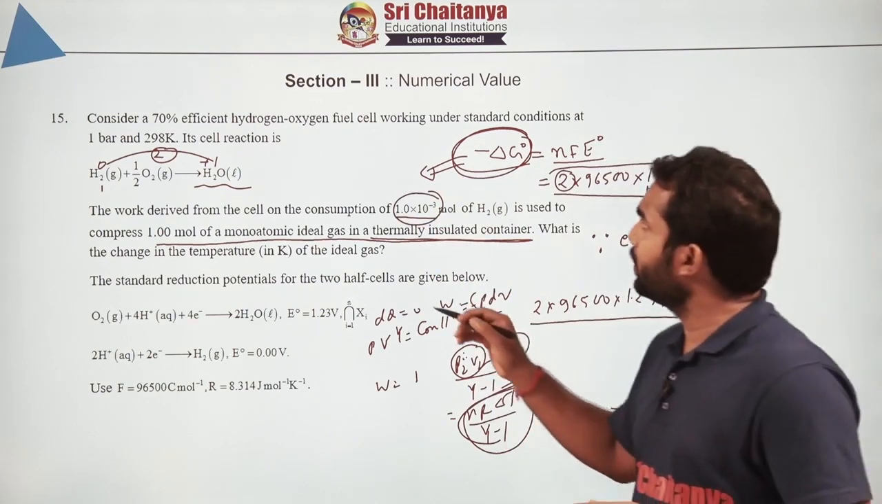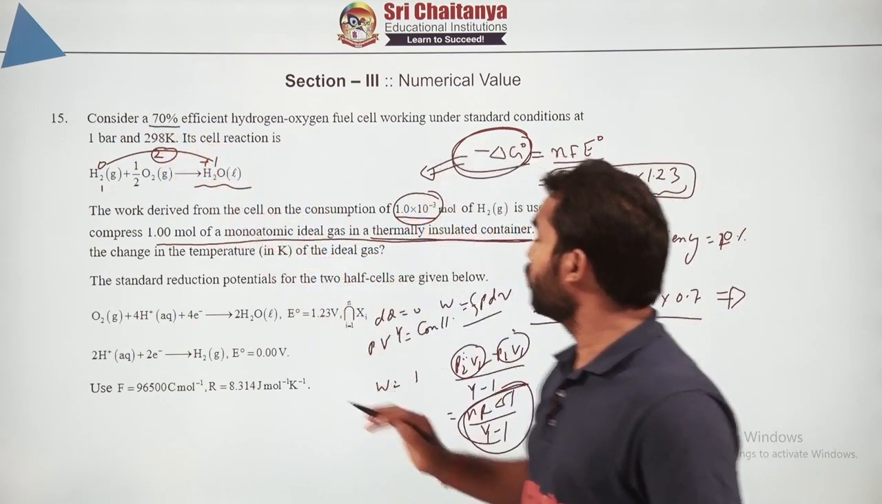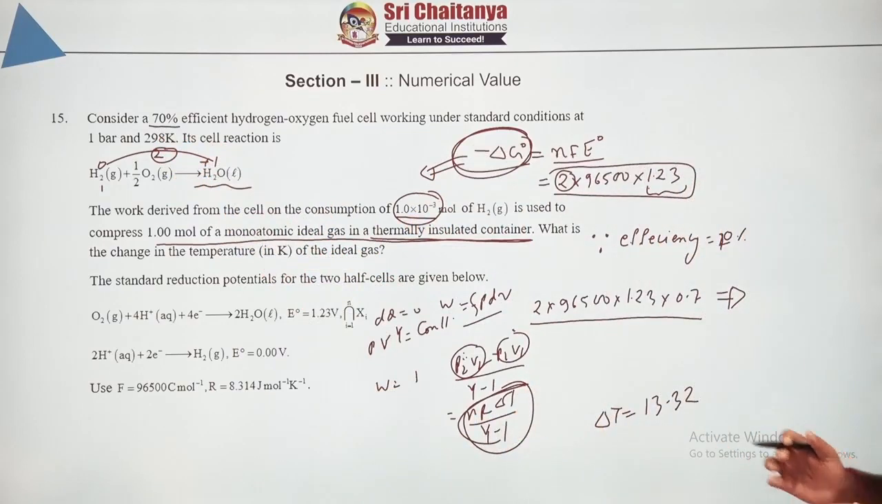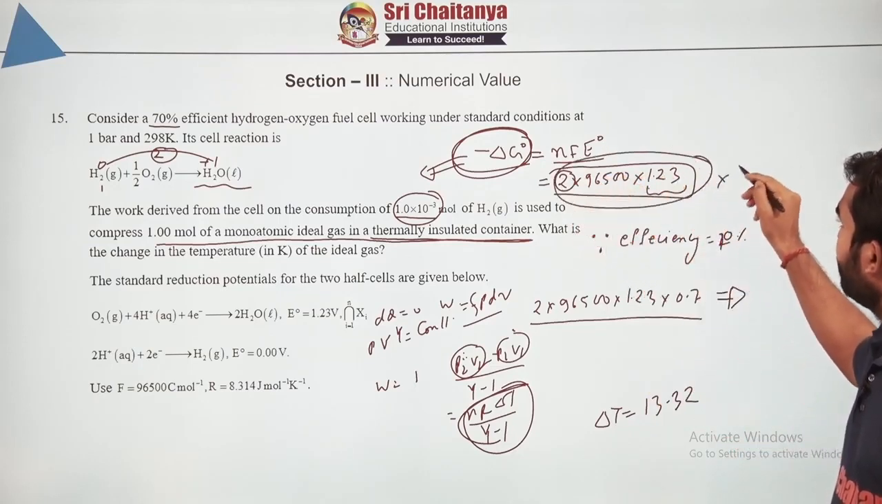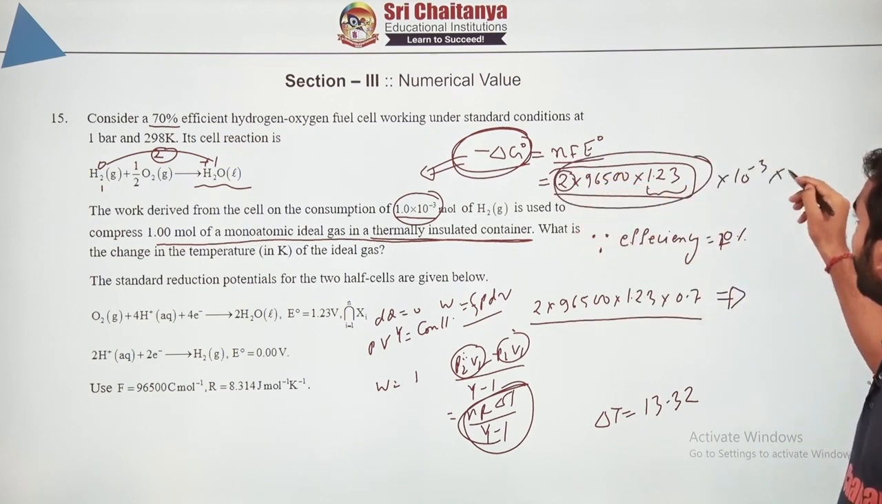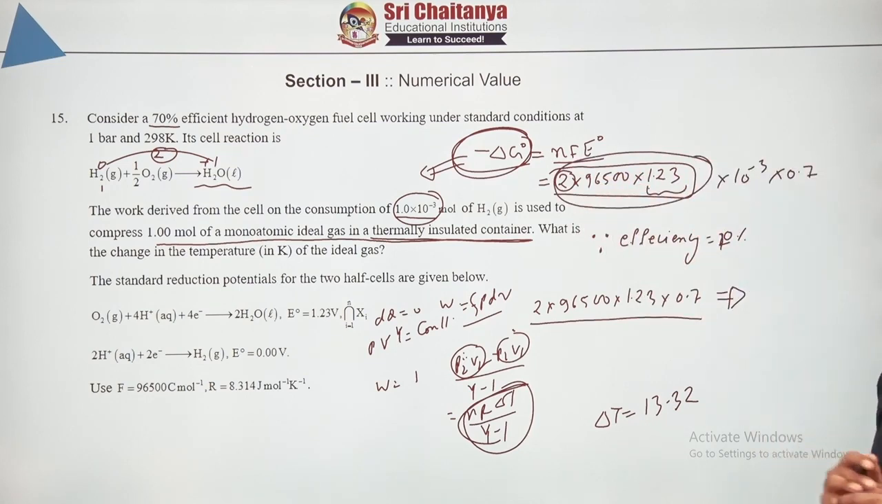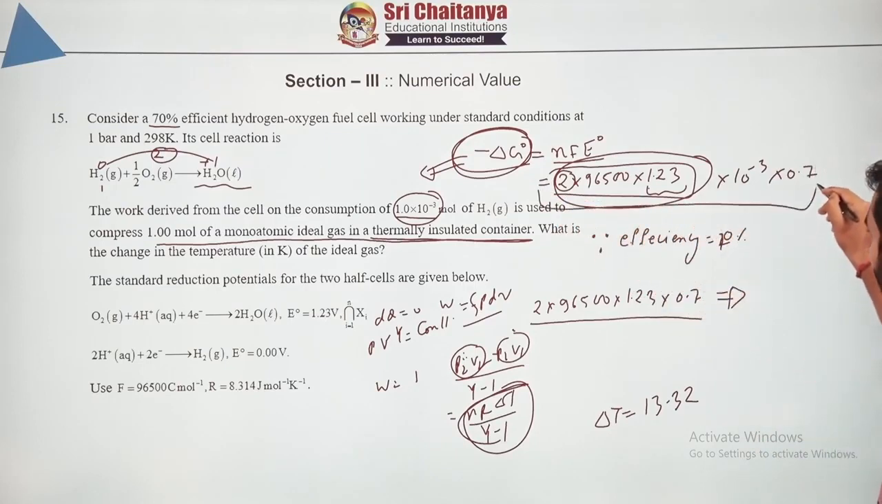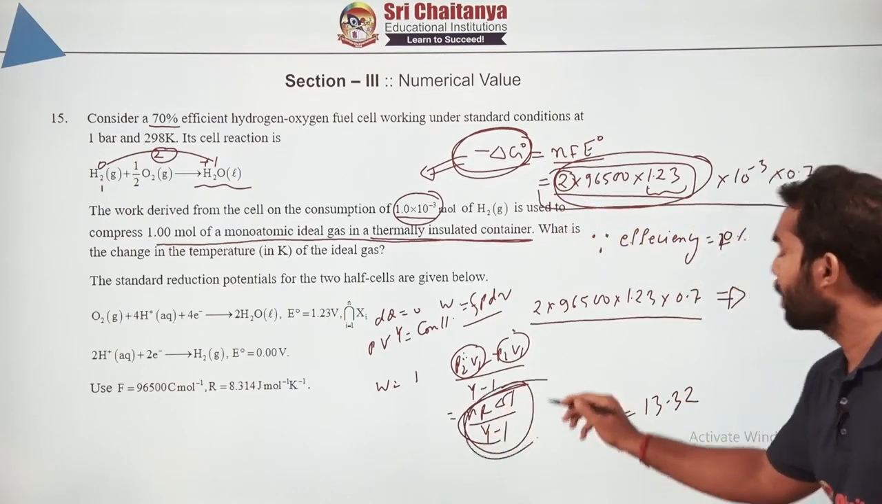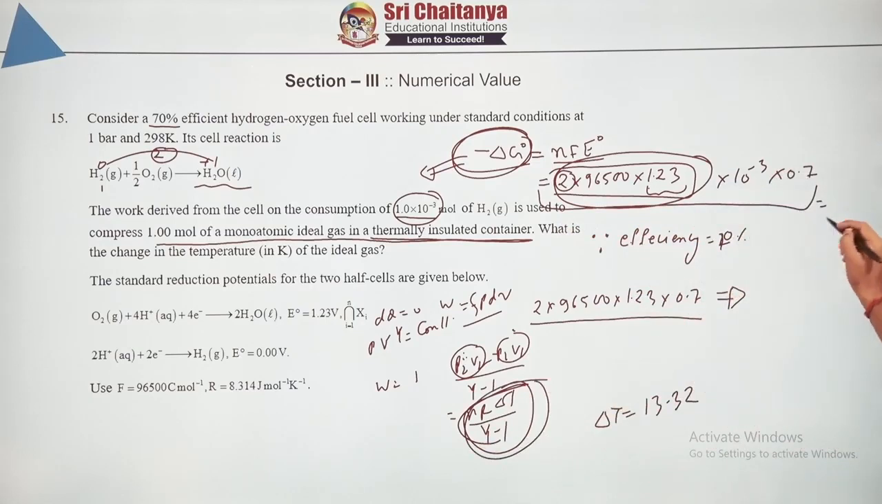At the same time, what is the efficiency? 70%. So how much possible energy will we get that can be utilized for doing work? It is this value for 1 mole, multiplied by 10 to the power minus 3, and because the efficiency is just 0.7, this much. Now what you have to do? You have to simply equate this whole thing with nR delta T upon gamma minus 1.